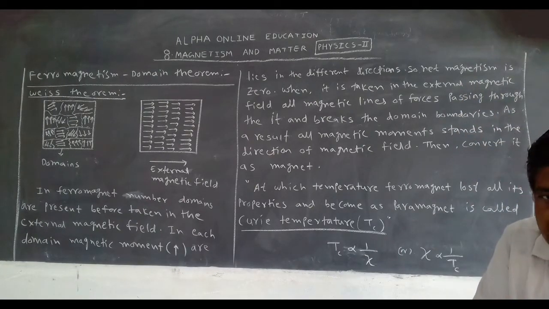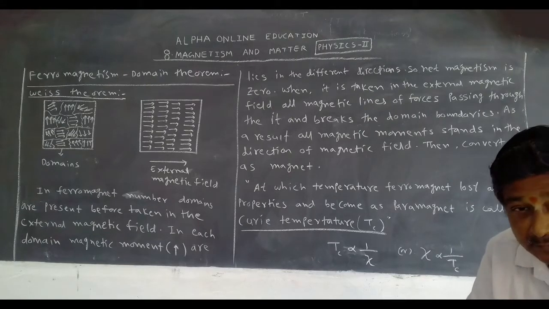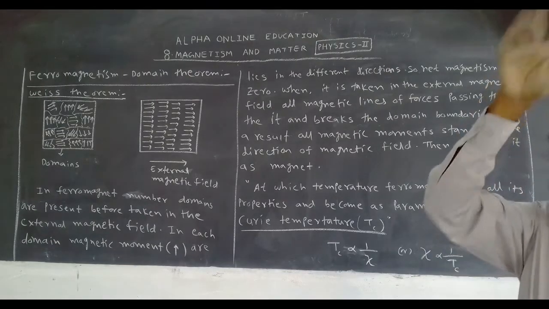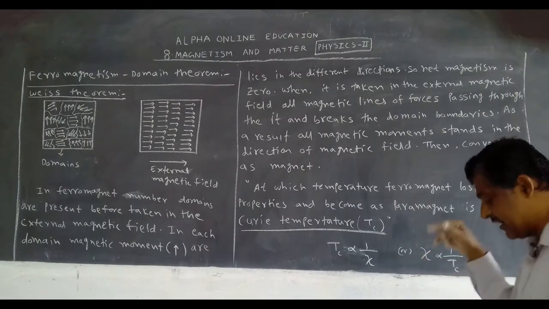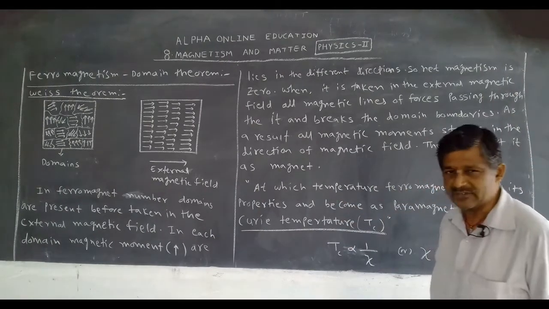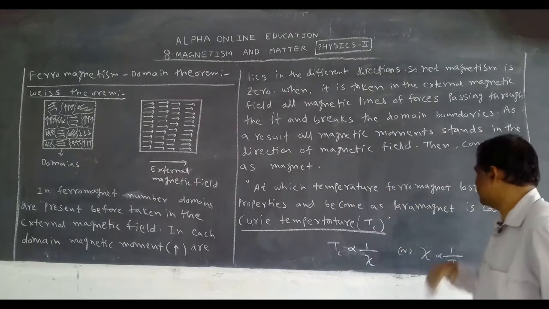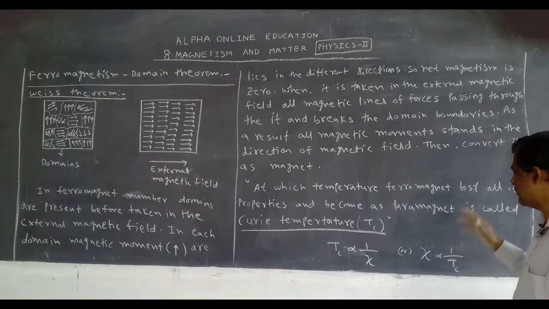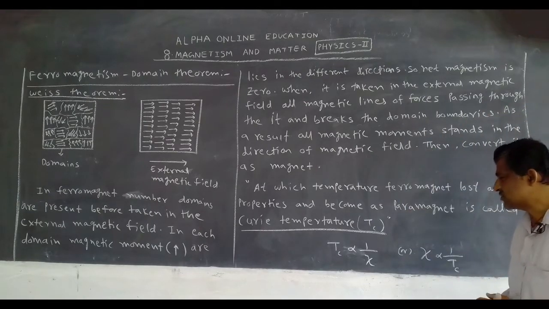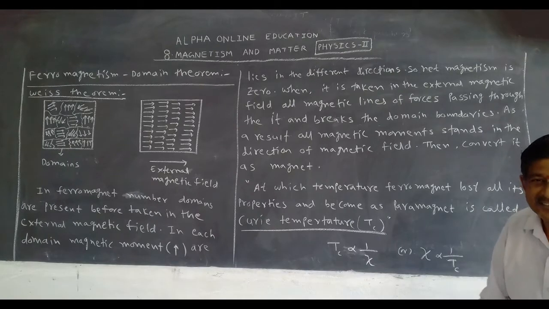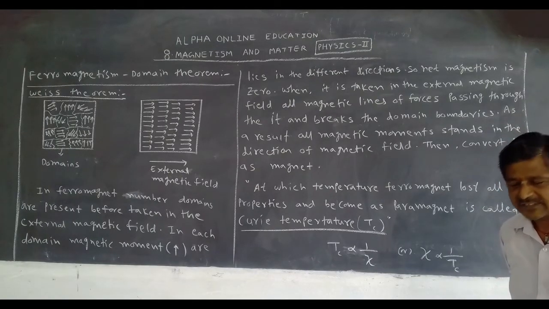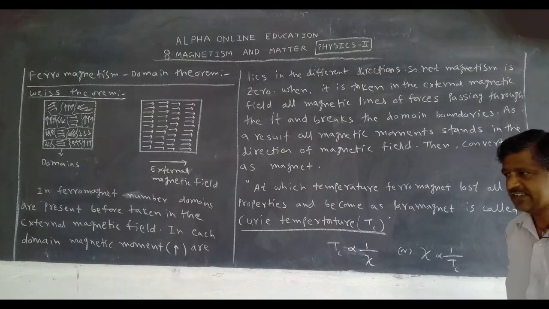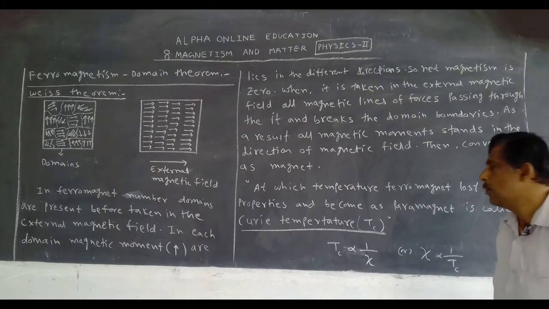Its ferromagnetic properties are lost, but it gets paramagnetic properties. That's why we have one definition, which is also important for a 2 marks question. The temperature at which a ferromagnet loses all its properties and becomes a paramagnet is called the Curie temperature. Madam Curie suggested this.